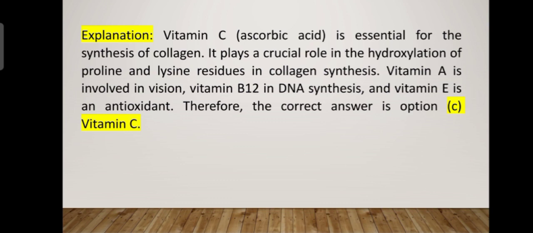You should learn every function of vitamins and their names also. Okay, vitamin C is ascorbic acid. Vitamin A, retinol. Vitamin B12, cobalamin. Vitamin E, like that, the names should be known and their functions also. The correct answer is vitamin C, essential for synthesis of collagen.